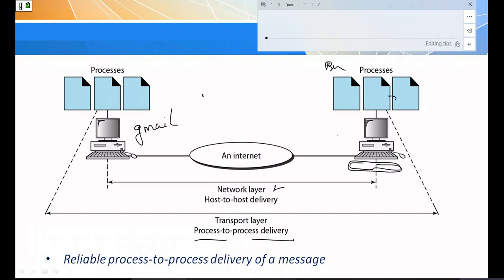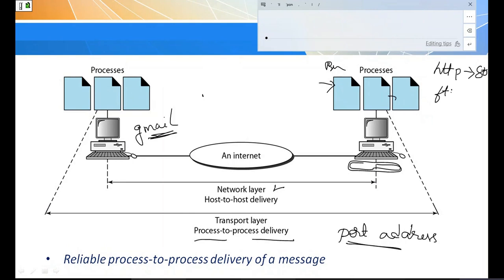Then how is the transport layer going to deliver the data to the particular process, the Gmail application? That is taken care of using an addressing called the port address. See, these are all new terms you need to remember. Port address means for each application there is a port number assigned. If you are browsing something over HTTP, it has its own port number, 80.